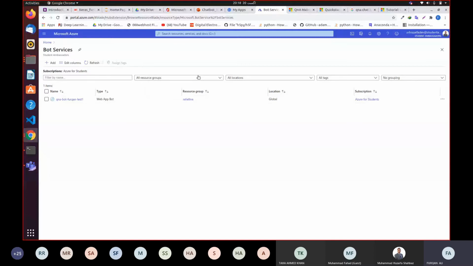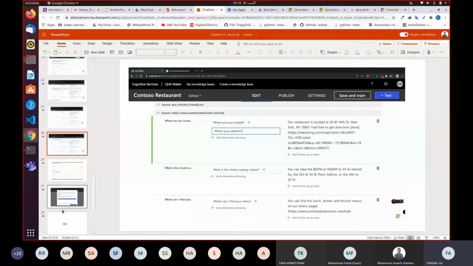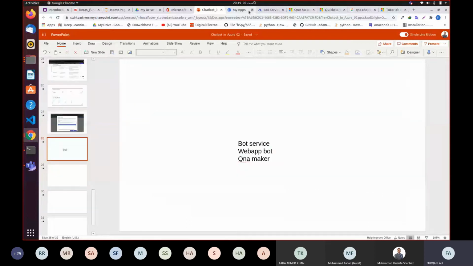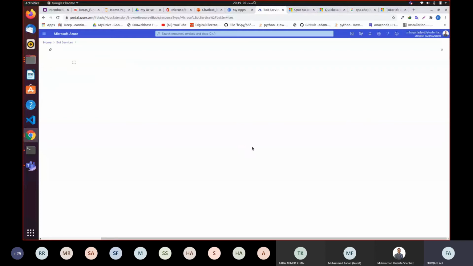Give me a second. Yeah, so in bot services, we're going to say add bot service. It's taking long. All right, so I'm going to choose web app bots.